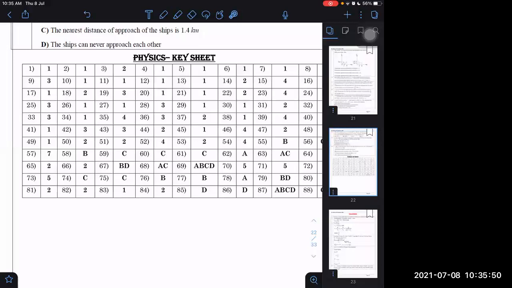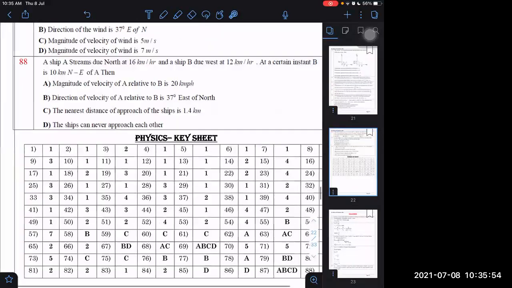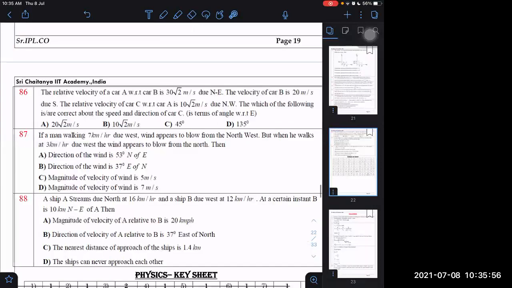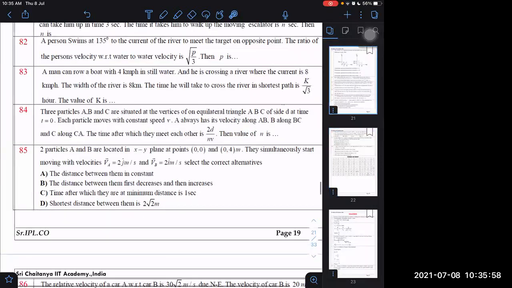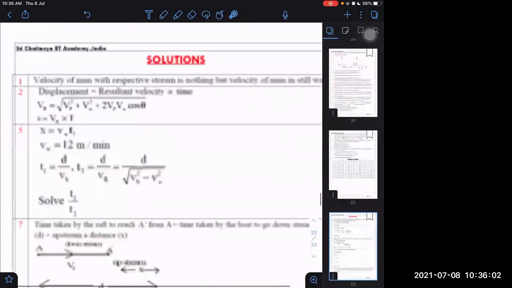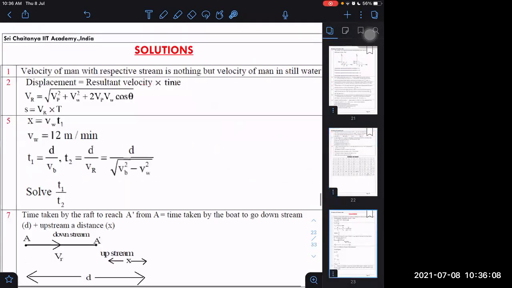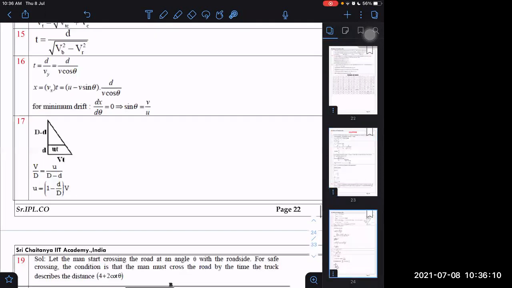I forgot the question number now. 16th one, sir. 16 means we have no answer, unfortunately. Let me check again here.